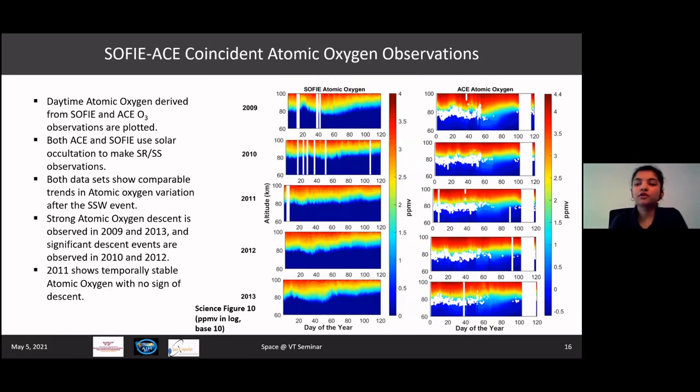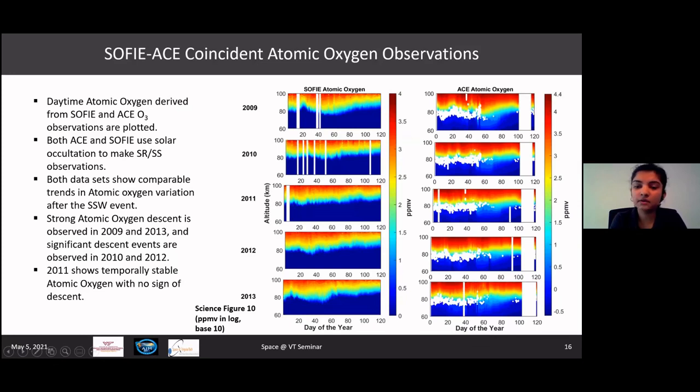This is a contour plot for comparing our observations with ACE. So using the technique that I used for SOFI for calculation of atomic oxygen, I have also used it for ACE measurements and calculated atomic oxygen. And as we can see in these contour plots, a similar trend follows. By day 20, atomic oxygen starts to move downwards and goes on until day 60, after which it goes back to its usual climatological height.